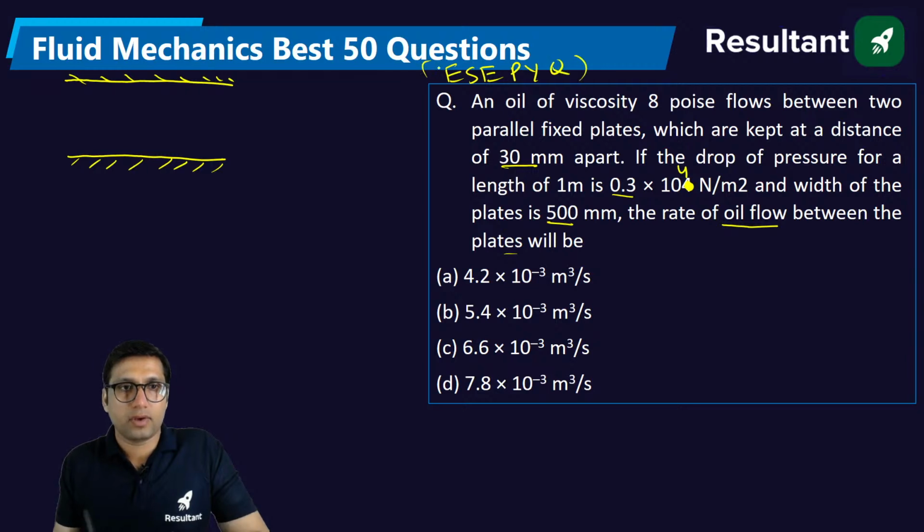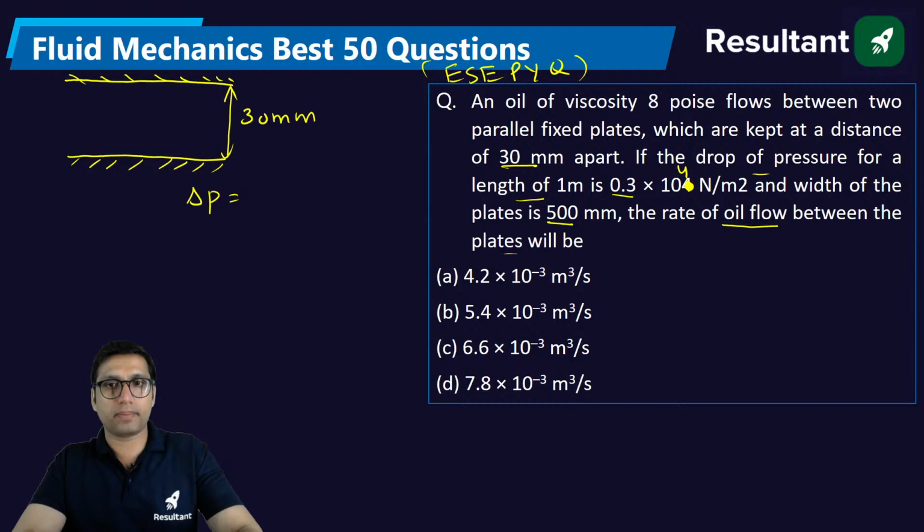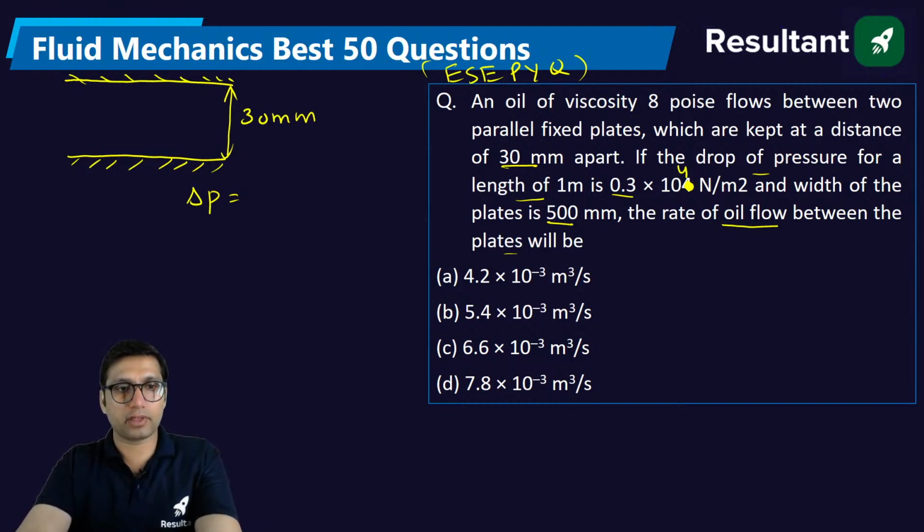We are having two parallel fixed plates and the distance between these two plates is 30 mm apart. If the drop of the pressure for a length of 1 meter, that is pressure drop, you know that for flow between two parallel fixed plates, what is the formula for pressure drop?